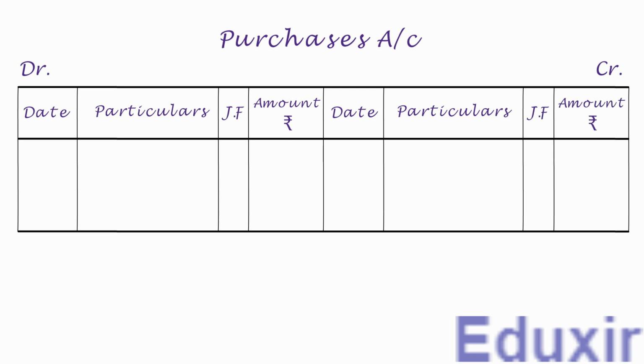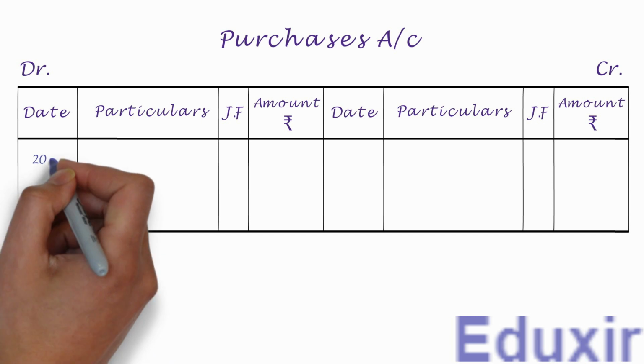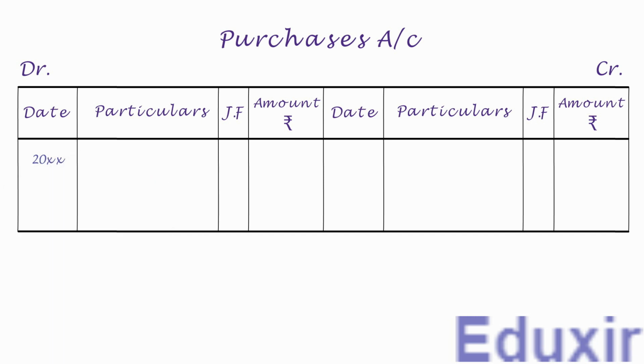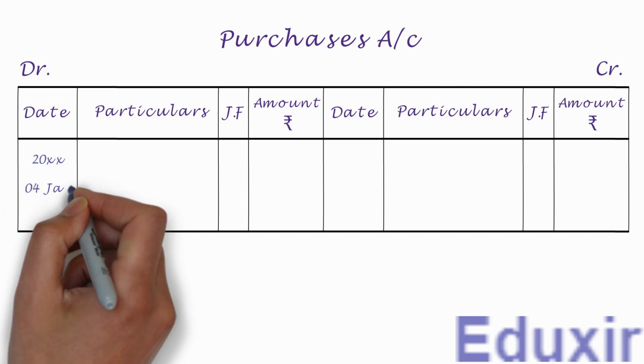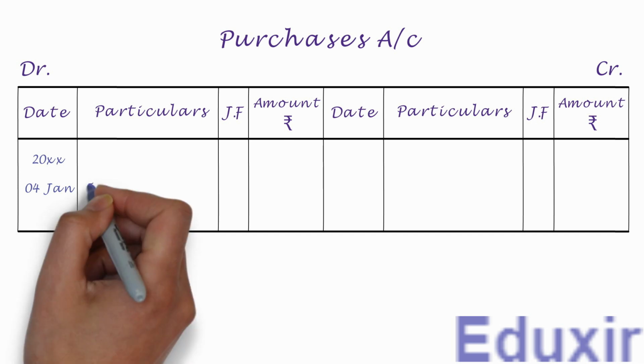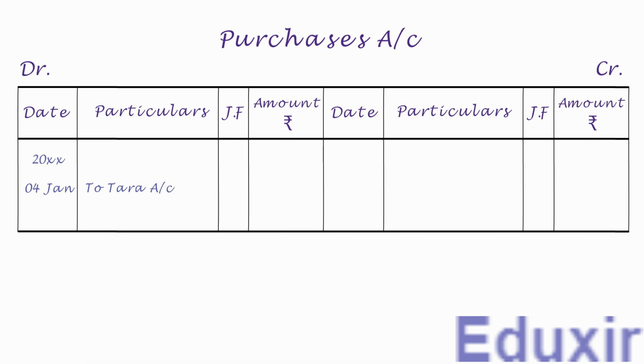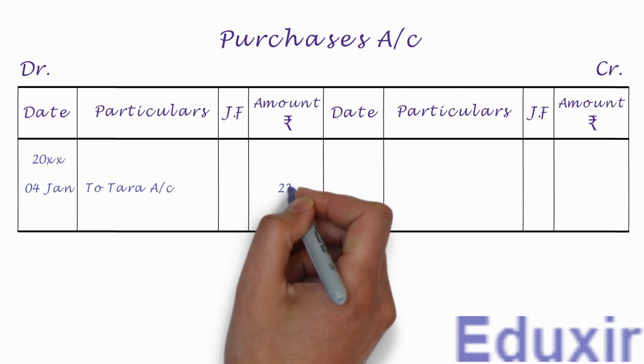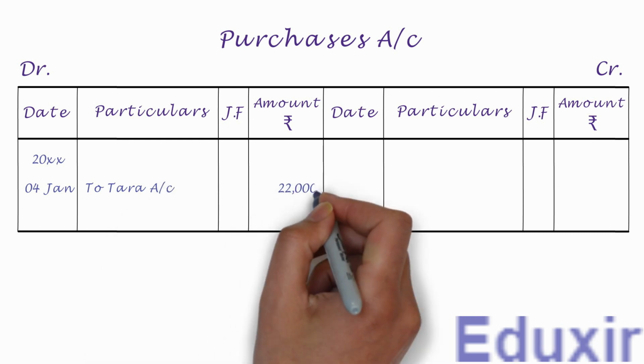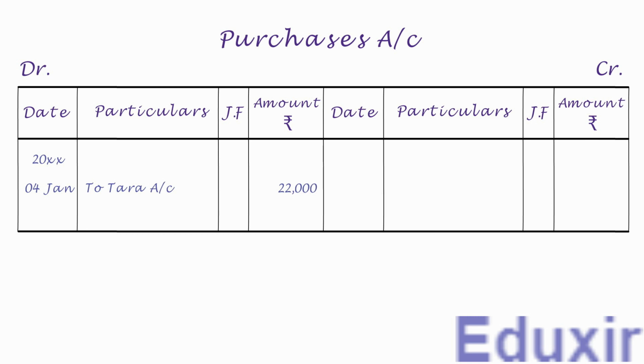Now on the debit side, let us first write the year in the date column. Let us now write the date. We need to write to Tara account into the particulars column. Let us write the debit amount of 22,000 rupees into the amount column. With that, we have completed the posting of this journal entry into the purchases account.